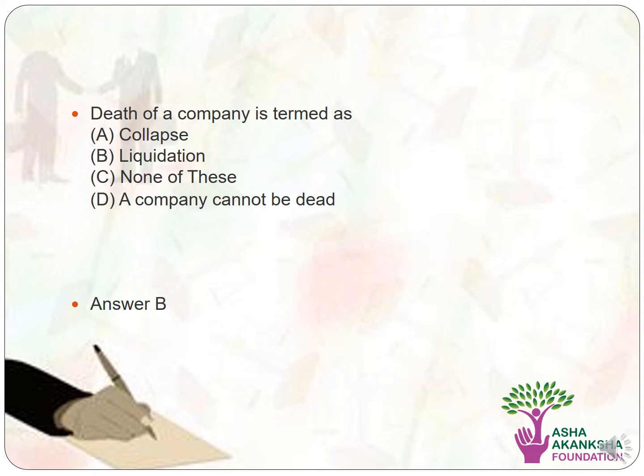Let's move on to the next question. The death of a company is termed as option A, collapse, option B, liquidation, option C, none of these, and option D, a company cannot be dead. The correct answer to this question is option B, that is liquidation. But what is liquidation? Let's find out.